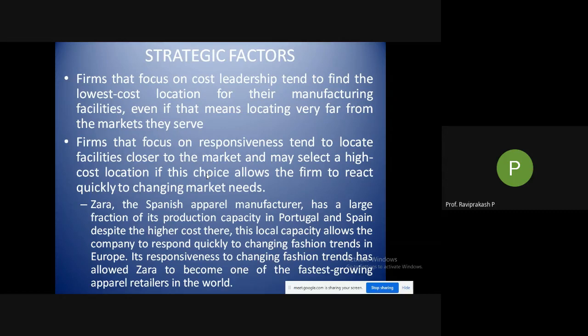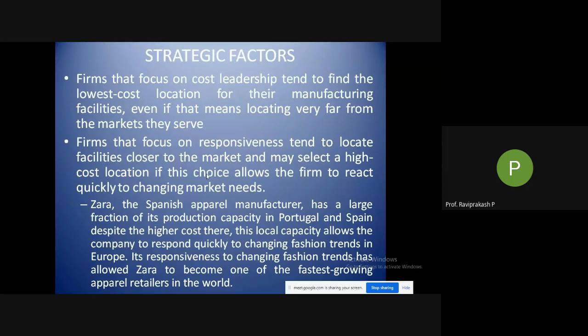They are ready to incur even a very high cost, because if somebody else enters and grabs their market share, and this continues for a certain number of years, they will not have any work. They need to move out of that market. So they are ready to invest more in the facilities where they are, to cater to responsiveness and the changing needs of the people over there.